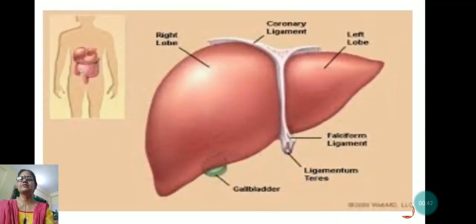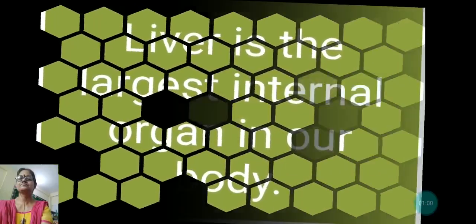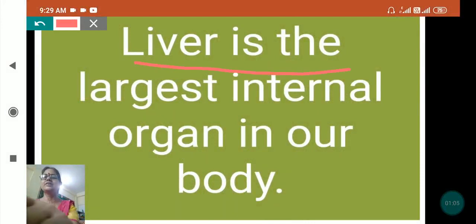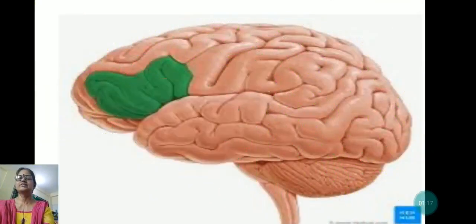See, this is the liver, and the liver also has some different parts. See here: right lobe, coronary ligament, left lobe. So these are the different parts of the liver. The liver is the largest internal organ of our body. Inside our body, the liver is the largest internal organ. Now we will see the next.